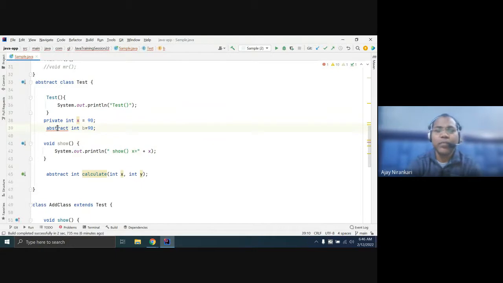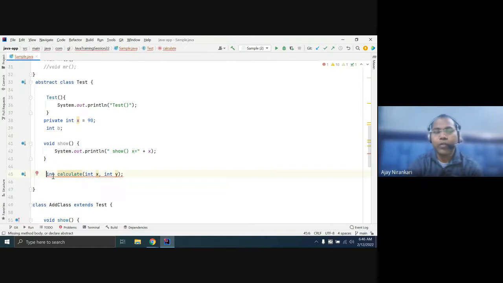Abstract means something not complete, right? Here you declare variable b, b is complete. If you declare int b, int b is a complete variable. It can hold any value, right? By default, this is zero.